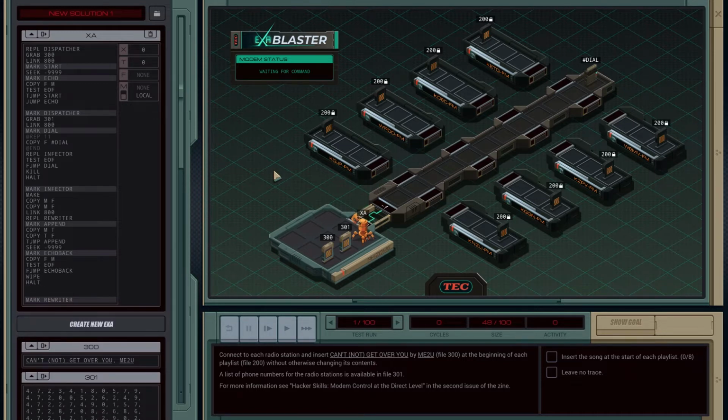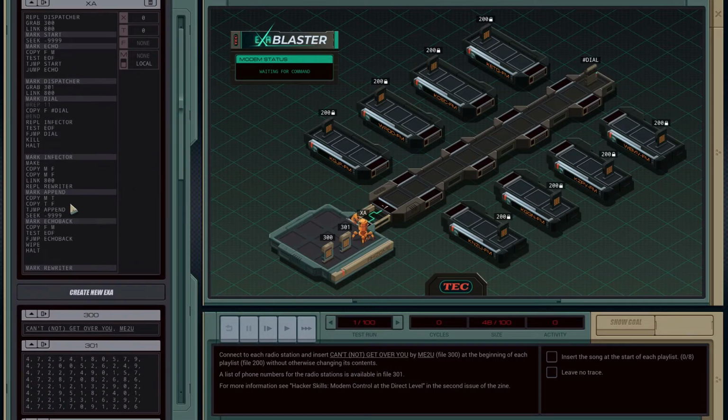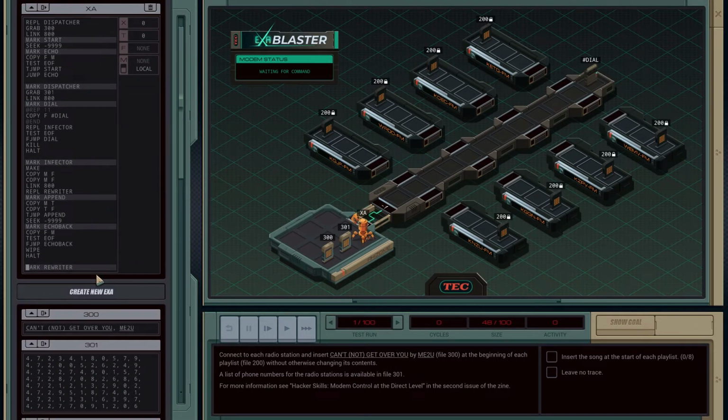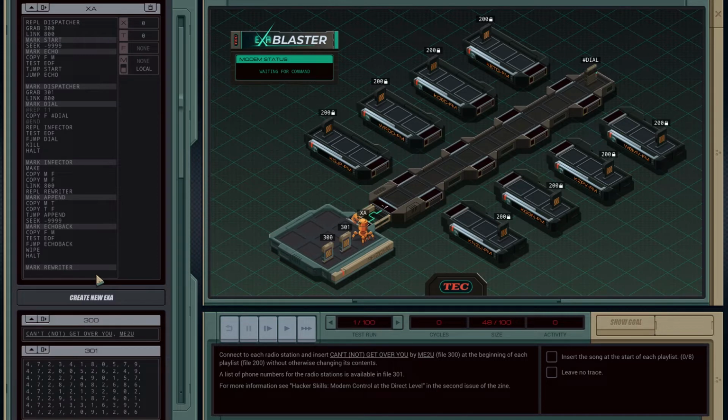Okay, so that's crazy. We start off with the file that's just the thing we're injecting. We tack on the entire rest of what's in file 200, and then we echo it back through the M register. Now the rewriter has to pick up the file, echo it all out, and then listen and echo it and get it all back. Okay, so let's do that.